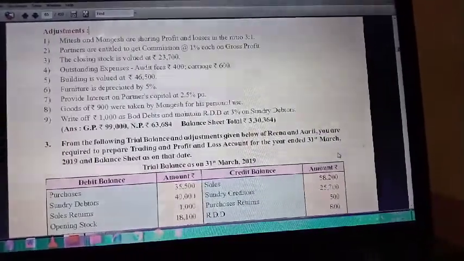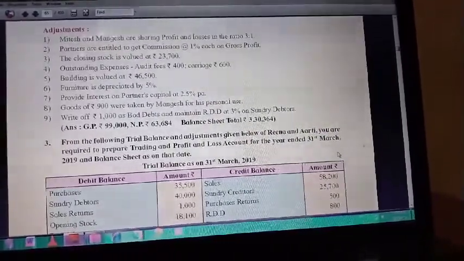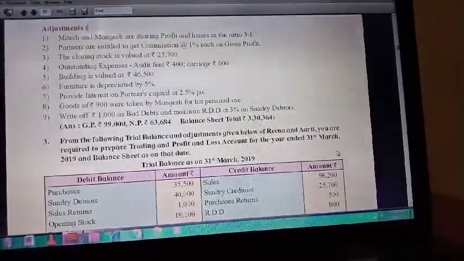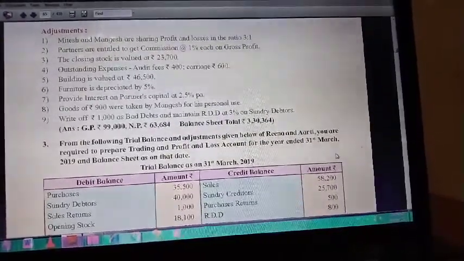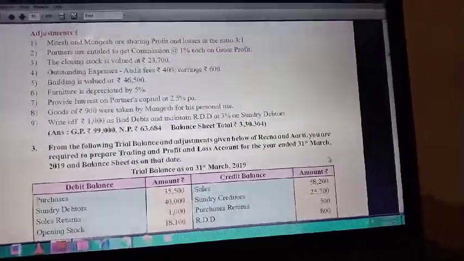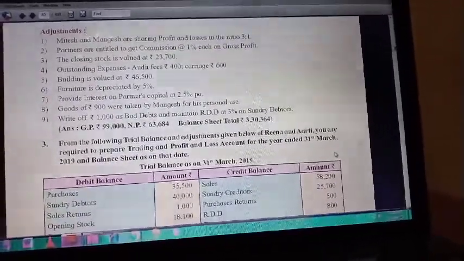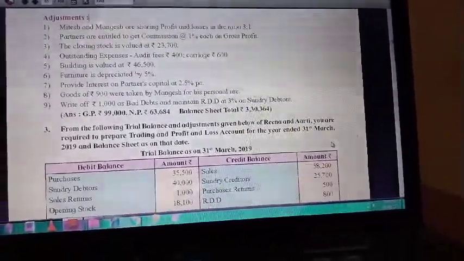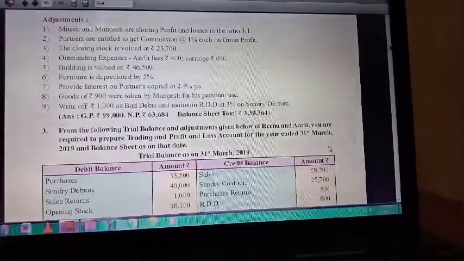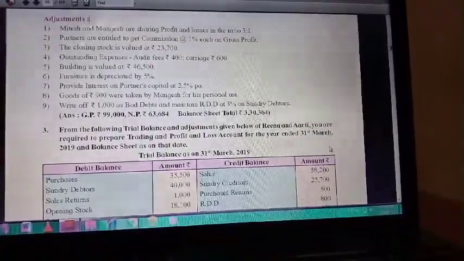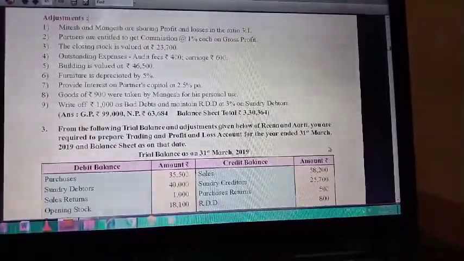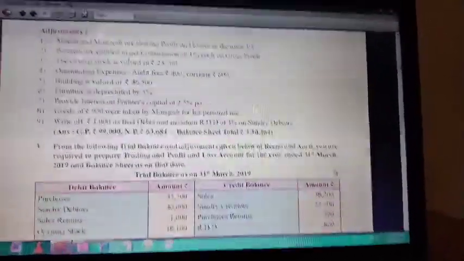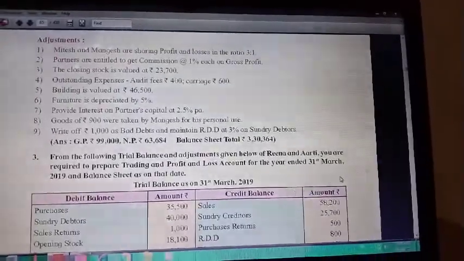I think in this problem answers are given. GP is 99,000. Then you have to calculate 1% on 99,000, and it is posted to partner's current account credit side by commission account. And in Mitesh column and Mangesh column you have to post 1% commission. And second effect is profit and loss account debit side.